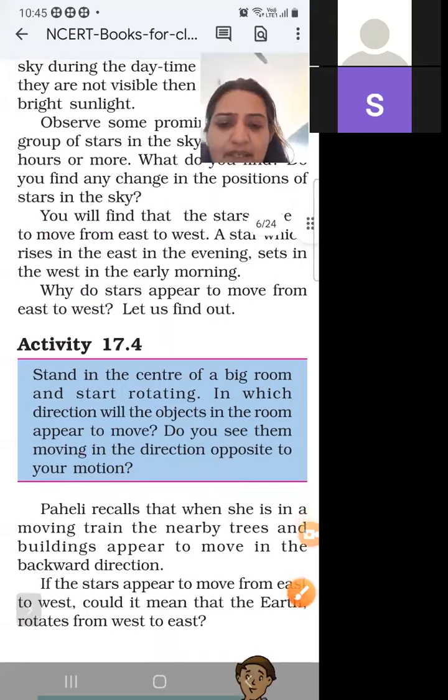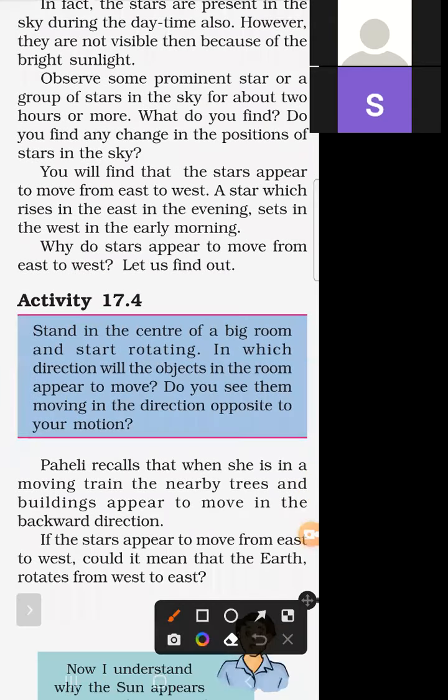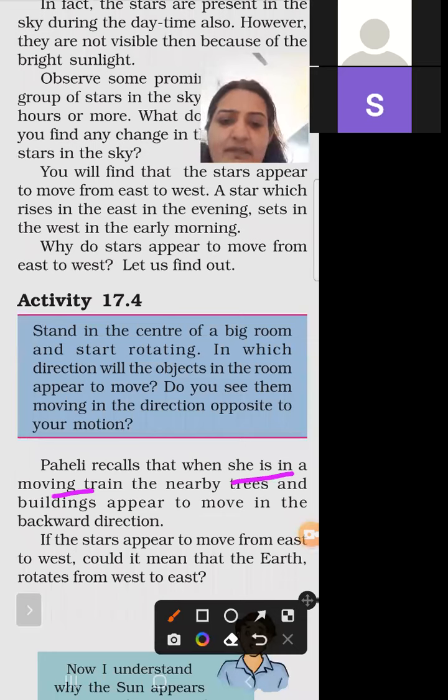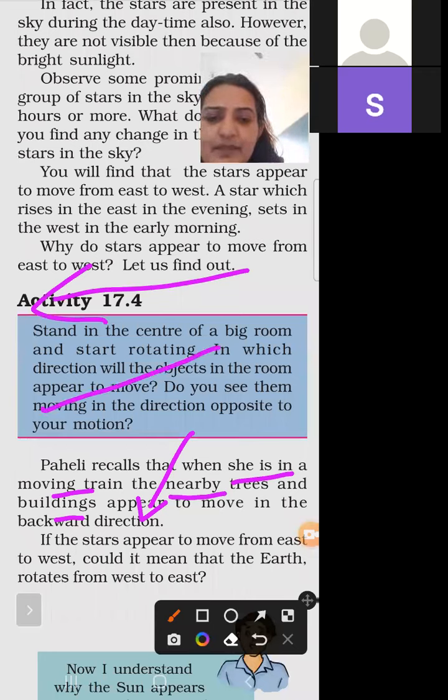So Paheli recalls that she was in a moving train. She sees that nearby trees and buildings move in the backward direction. Suppose we are going in this direction, then the buildings and stars move in the opposite direction.